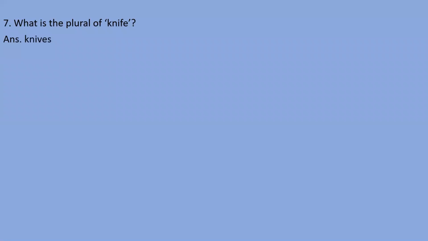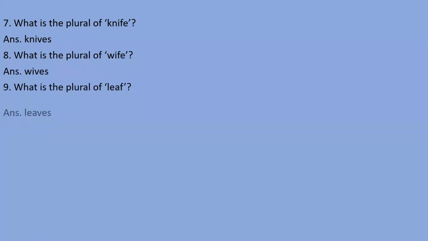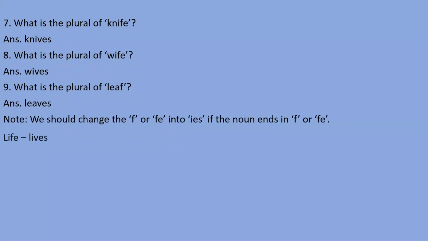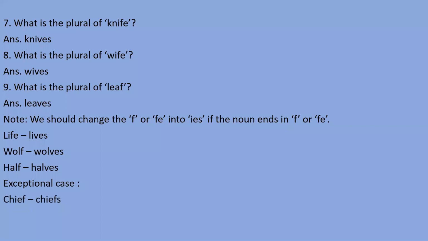Next, like the word knife. What is the plural of knife? That is knives. It means instead of f or fe, we have to write ves to make that noun singular to plural, like wife, wives, leaf, leaves, right? But some exceptional cases are also there, like chief, chiefs, gulf, gulfs, roof, roofs. Okay.